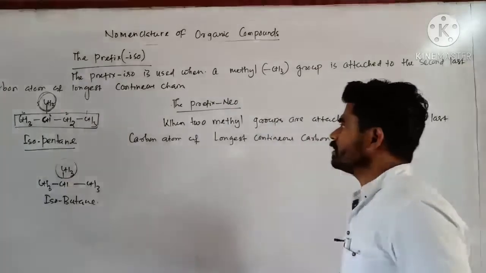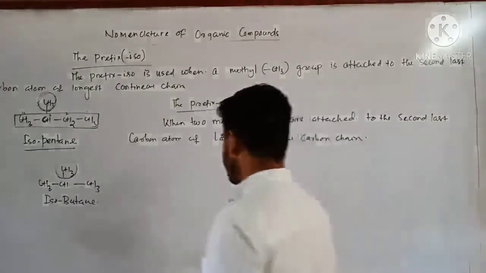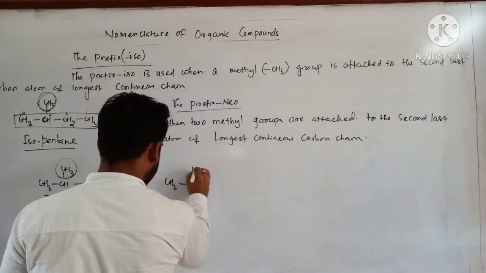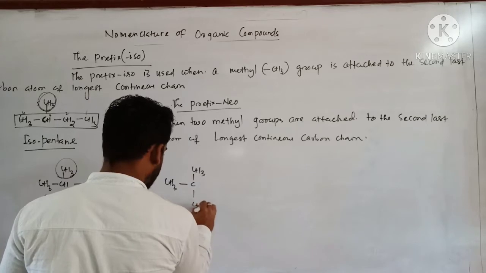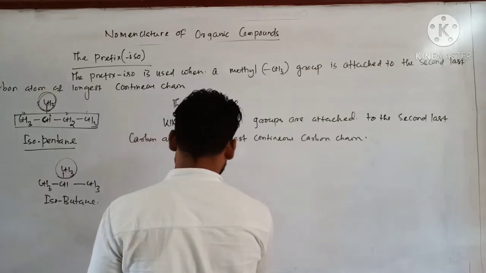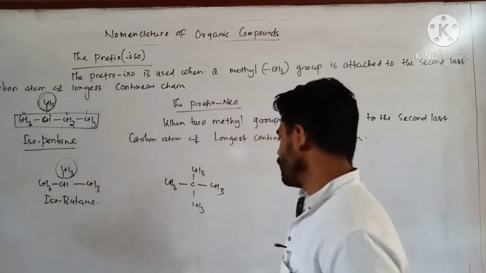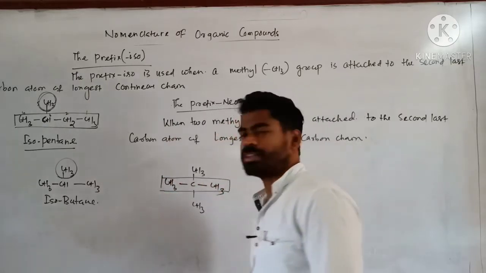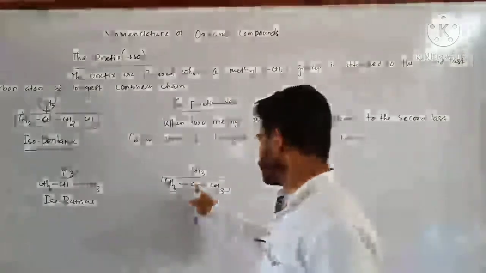For example, if I write here, you see CH3, CH3, CH3. You can imagine this one is the longest continuous carbon chain, and this one is the second last carbon.